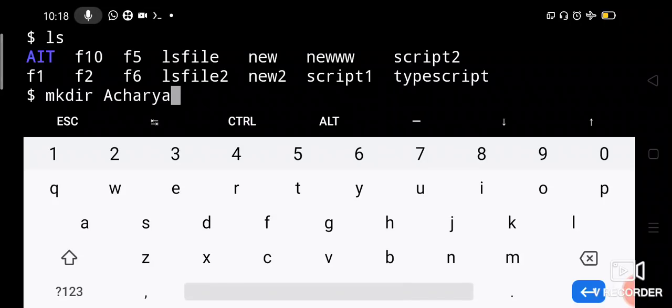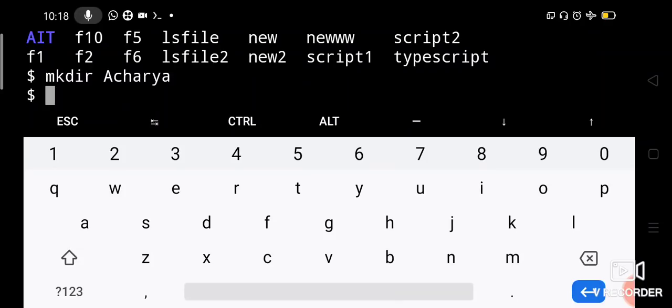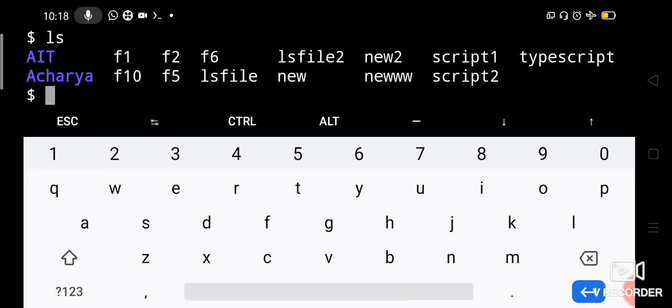We checked where we are, we are under the home directory. So when you say mkdir Acharya, the Acharya directory will also be created. Both AIT and Acharya are there in blue color, they are directories. So mkdir is used for creating a directory.